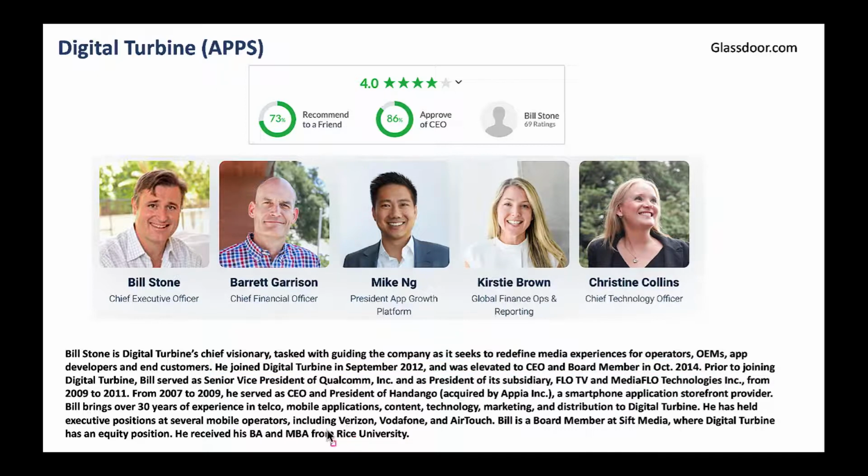And he knows operators like Verizon, Vodafone, AirTouch, and so on and so forth. Looks like he's got deep knowledge of the telecommunications industry and advertising industry. So the leadership perspective checks out. Bill Stone is the right guy for the top job.